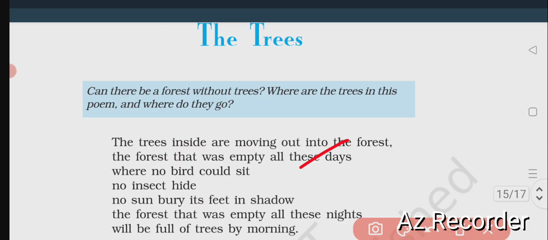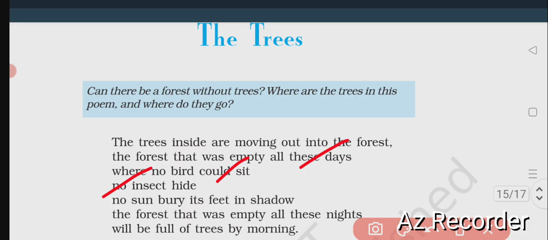where no birds could sit. As there are no trees, there is no place for the birds to sit, to sing, to play, to make merry there, because the trees are not there. The natural forest is already empty. There is no tree at all. So there are no boughs, no branches for the birds to sit on. Where no birds could sit, no insect hide. There are no trees for birds to find any branch to sit on, nor for insects to hide themselves inside the branches of the tree.